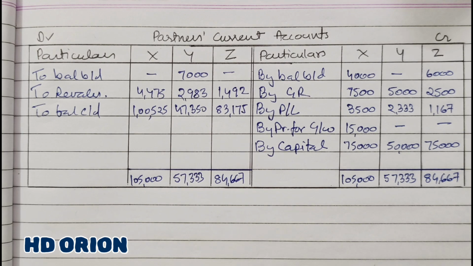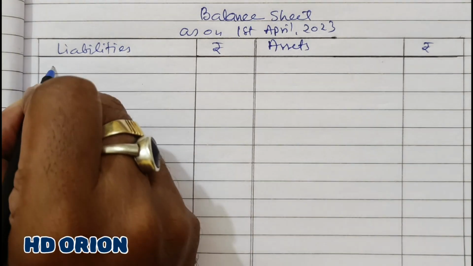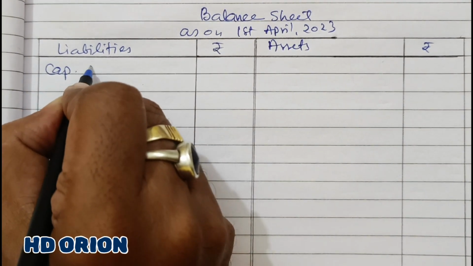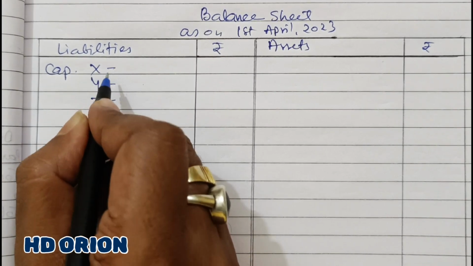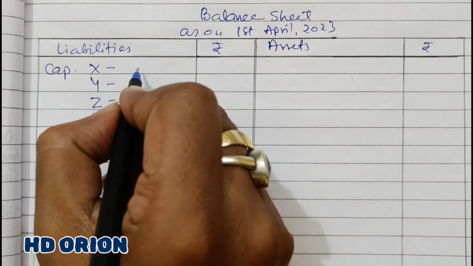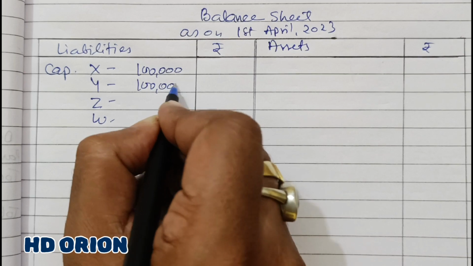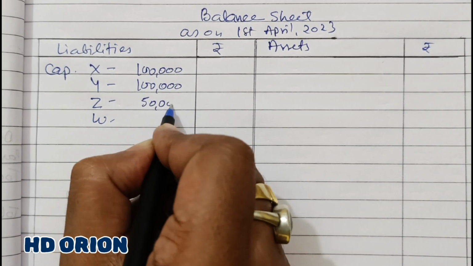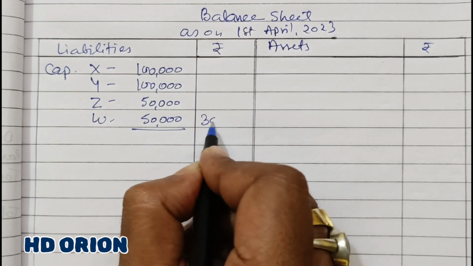Now let us prepare the balance sheet of the new firm. So in the balance sheet we will write capitals of partner X, Y, Z and W as we have calculated. One lakh, 50,000 and 50,000. It is 3 lakh.